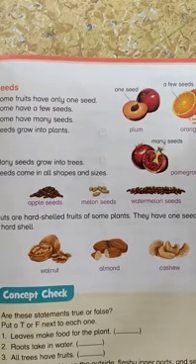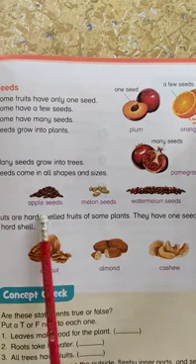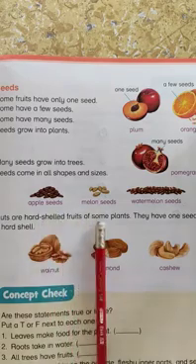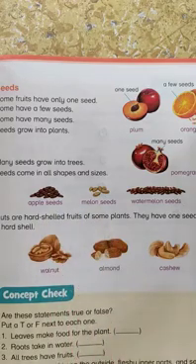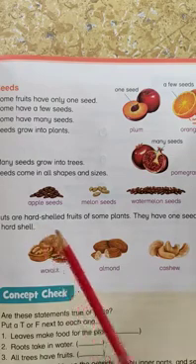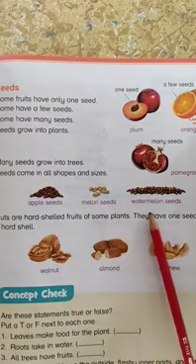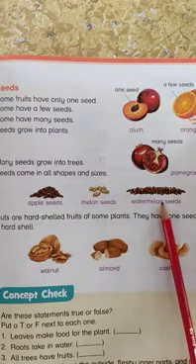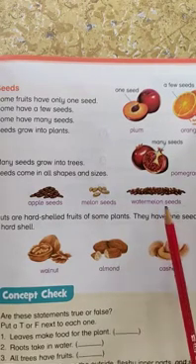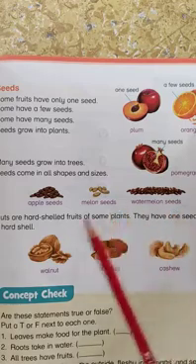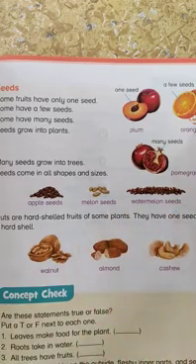Now many seeds grow into trees. Seeds come in all shapes and sizes. Like we have different fruits, so they all have different shapes and sizes of their seeds, and they also have different colors of their seeds. Like here we have an apple seed, melon seed and watermelon seeds. They all are different in color, shape and size. It means that different fruits have different seeds and they are in different colors.